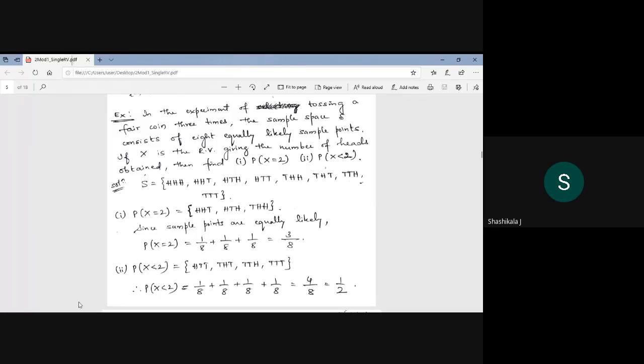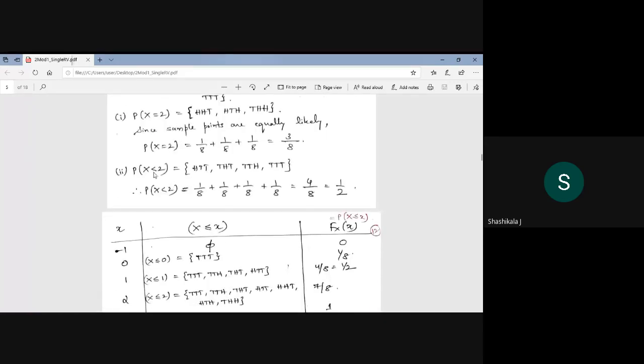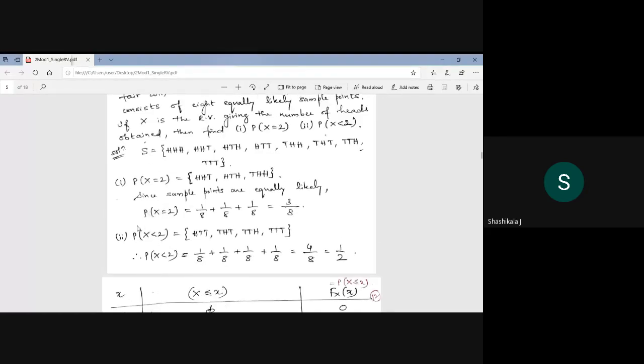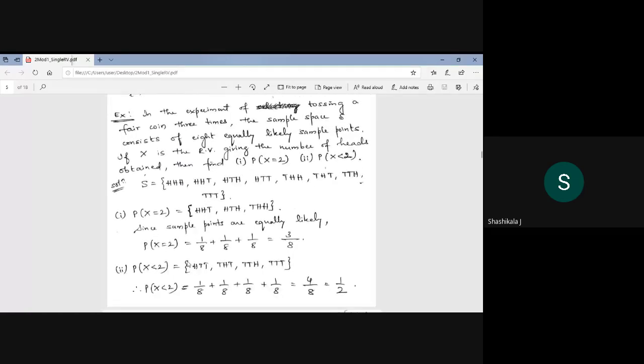If you can see here, since the sample points are equally likely, the probability is 1 by 8, 1 by 8 and 1 by 8, so it is 3 by 8. Similarly, here it is probability of X less than 2. Here X should be defined, whether it is the occurrence of heads less than 2 or tails. Here they have defined X as the number of heads.